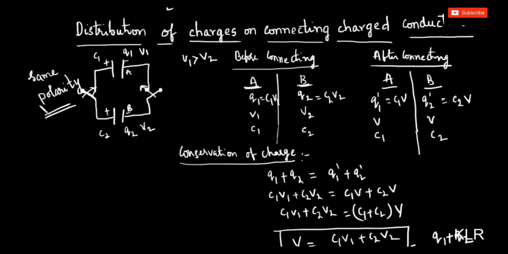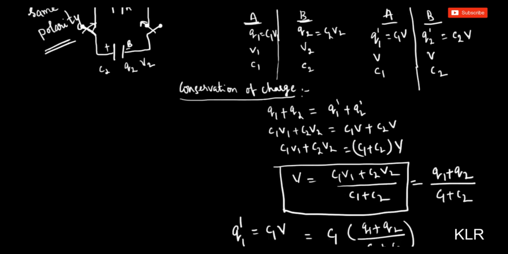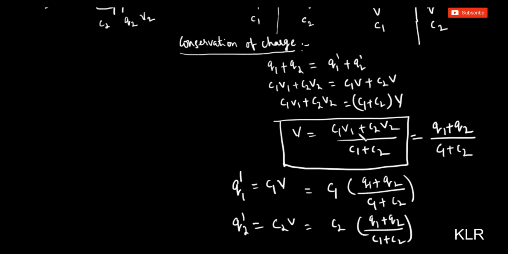When I say opposite polarity, what do I mean? Opposite polarity means the positive is connected to the negative. In opposite polarity, we are going to get C1V1 minus C2V2 by C1 plus C2.